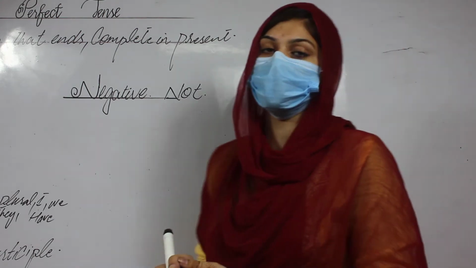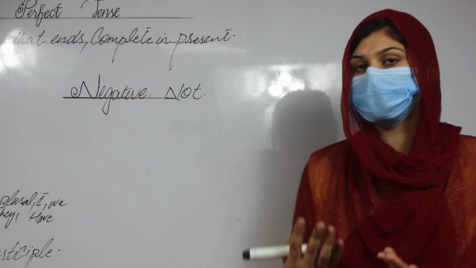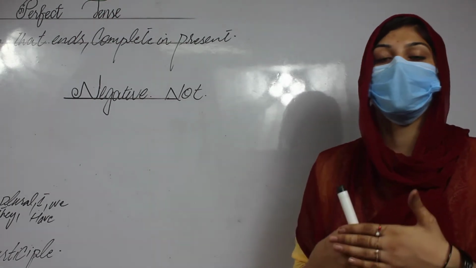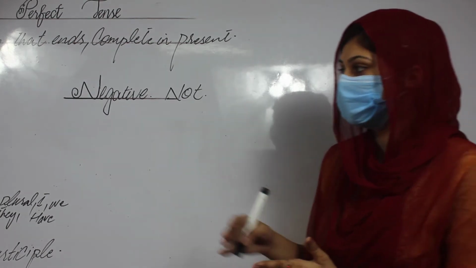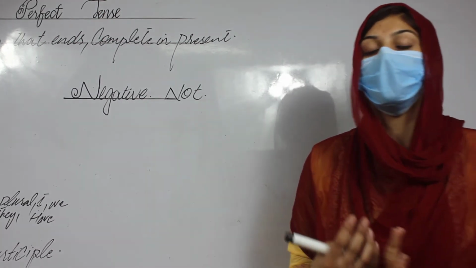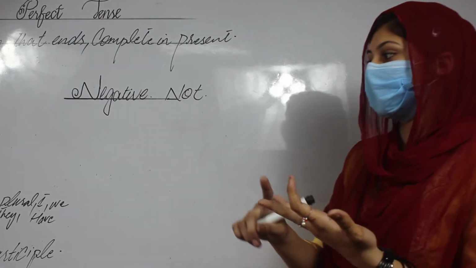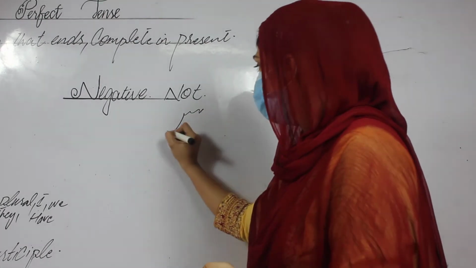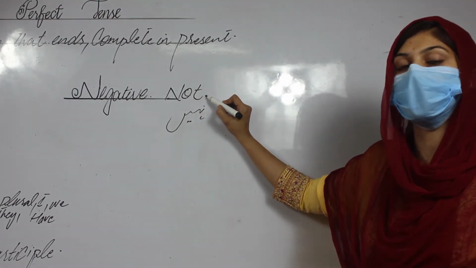And the criteria and the pattern remain the same. The identification for the negative remains the same because we are doing the present perfect, but in the negative. There is only a little bit of difference, and I will mention the difference next. We will use the same helping verb, and the same form of the verb: the third form of the verb. The helping verb and identification remain the same, but with the 'nahi' in the Urdu statement, and in the English statement we use 'not' to complete a negative statement.